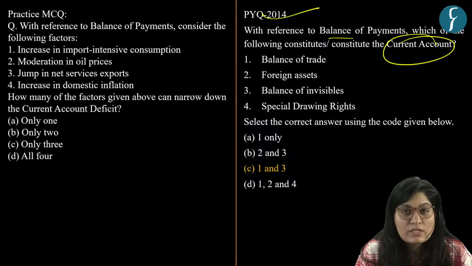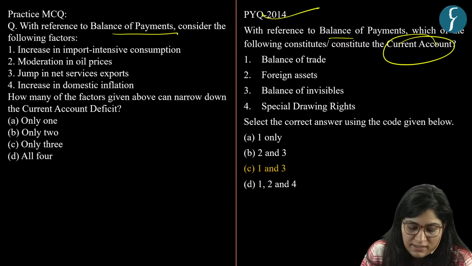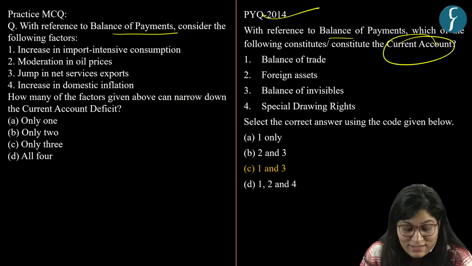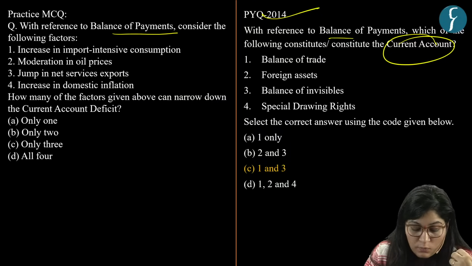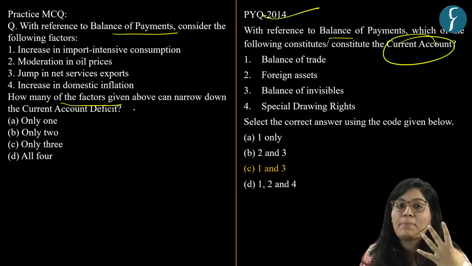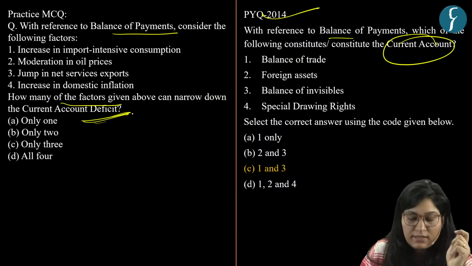So the question says, with reference to balance of payment, consider the following factors: increase in import intensive consumption, moderation in oil prices, jump in net service exports, increase in domestic inflation, and what we need to find out? We need to find out how many of the factors given above can narrow down the current account deficit.